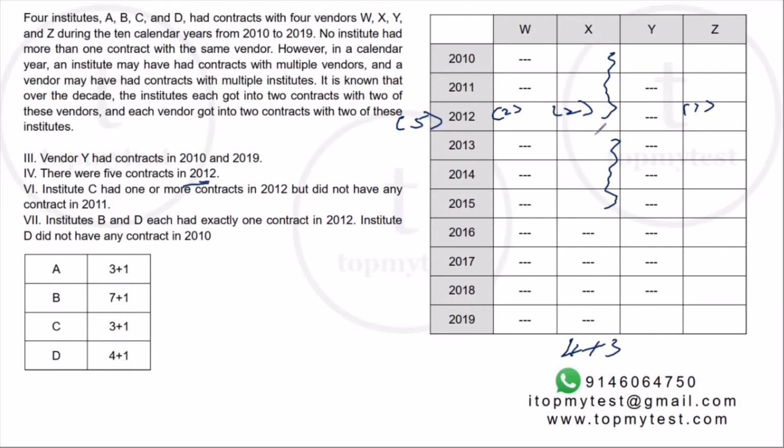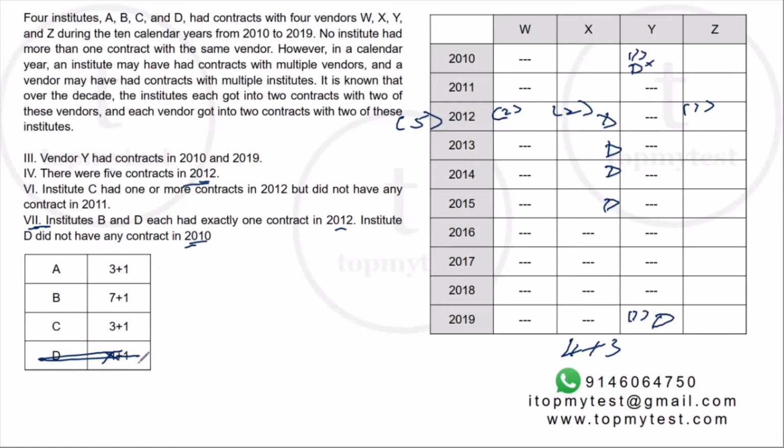It cannot be a 4 followed by a 3, because then the overlap will be in 2013, not in 2012. Because I need overlap in 2012, it has to be a 3-year contract followed by a 4-year contract, with the 3-year contract getting over in 2012 and the 4-year contract starting in 2012 and getting over in 2015. Now I know the 4-year contract is by D. So D's 4-year contract goes to X.